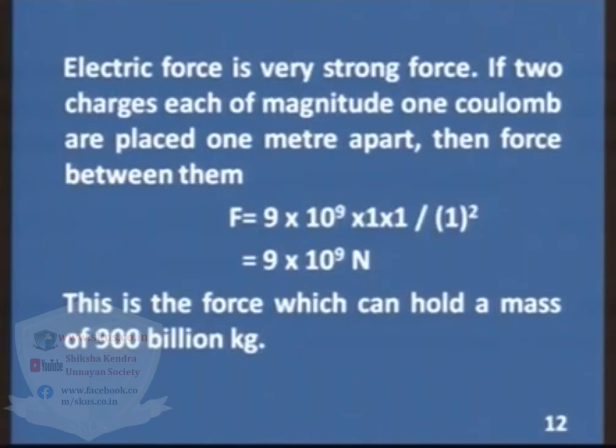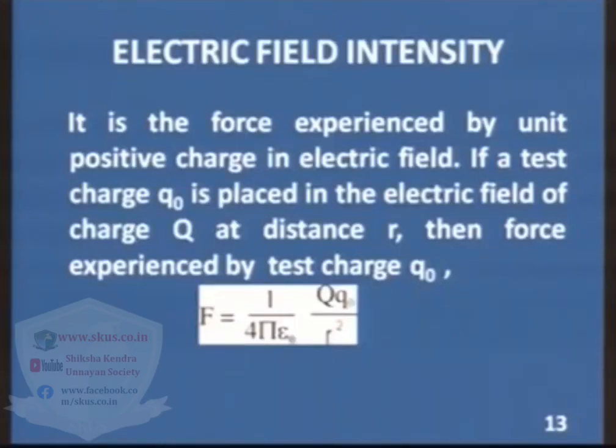If two charges of magnitude 1 Coulomb each are placed at a distance of 1 meter apart, you can calculate the force between them, which comes equal to 9 into 10 raised to the power 9 Newton. It is that strong, it can hold a mass of 900 billion kilogram. So, electrostatic force, out of all the 4 types of forces in nature, is a very strong force, and the intensity of this force can be calculated in terms of electric field intensity.